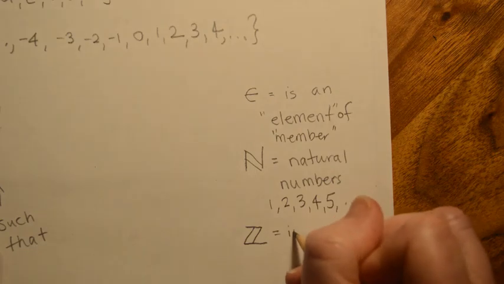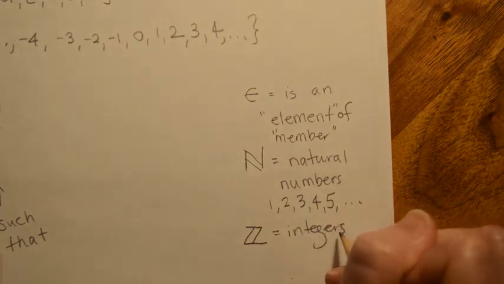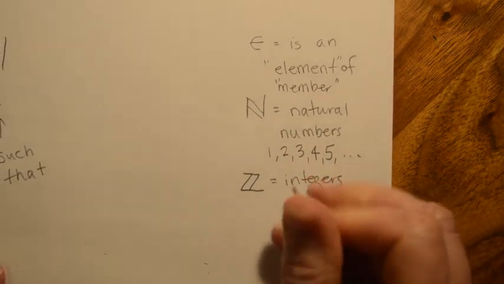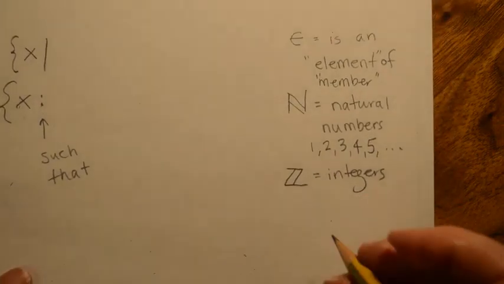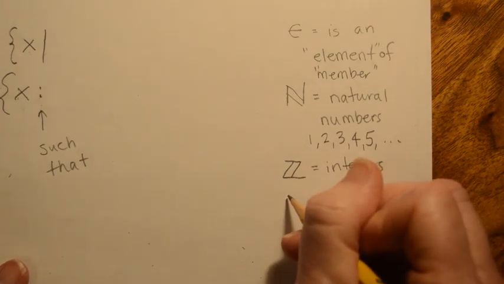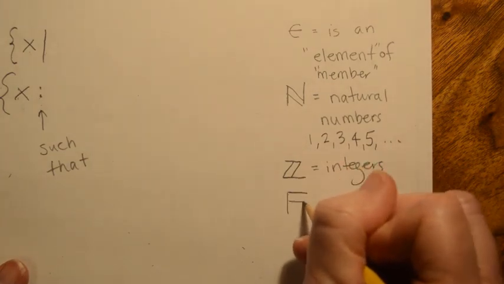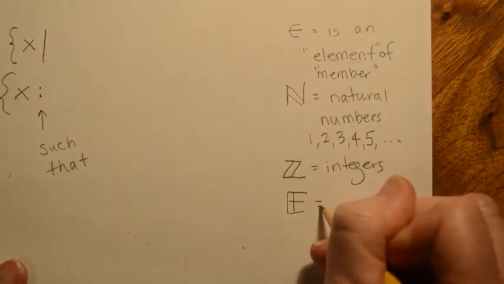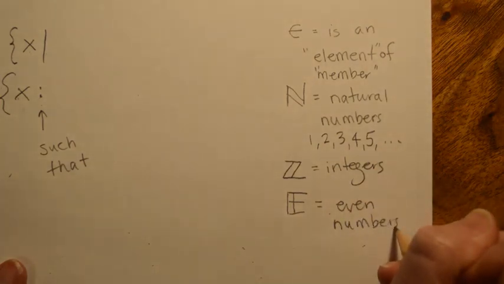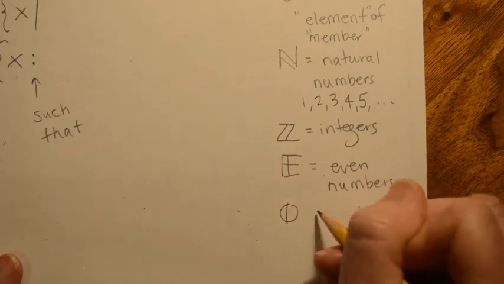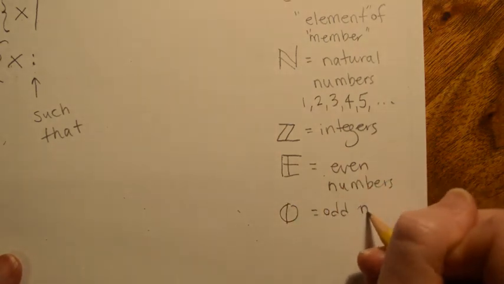This is the integers. Right, and again, that is this set that we just wrote up here, all positive and negative whole numbers. And then for our sheet, we're going to do a funny E, which means even numbers. And a funny O is going to be odd numbers.